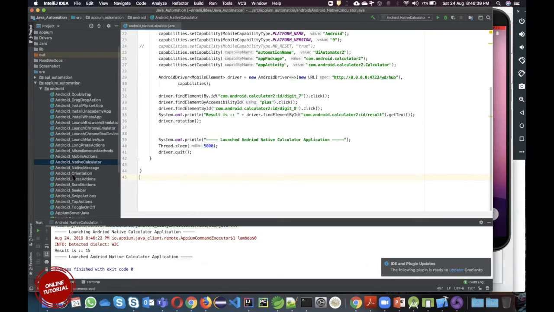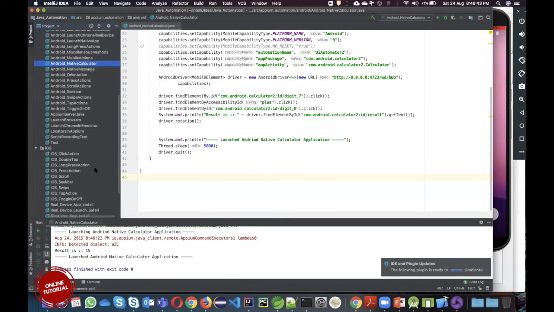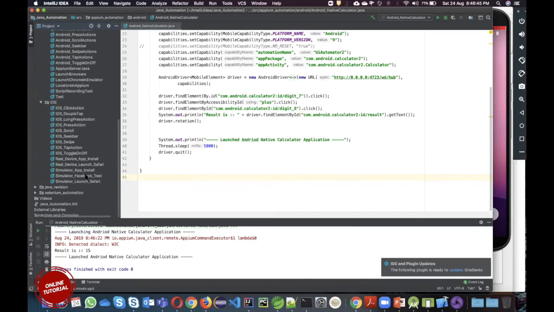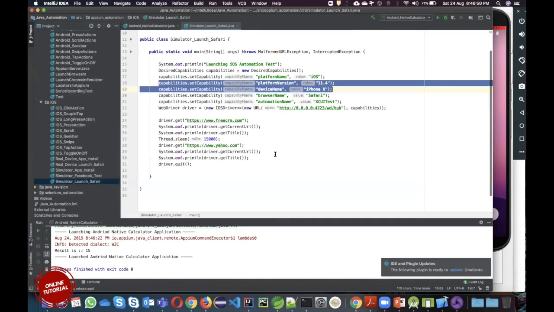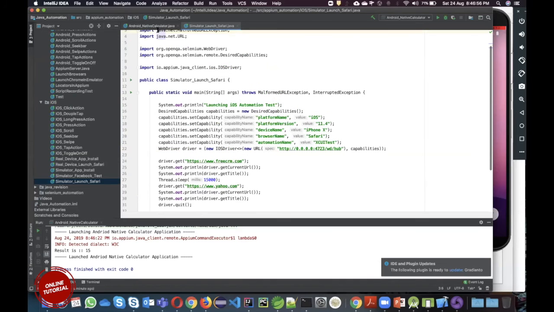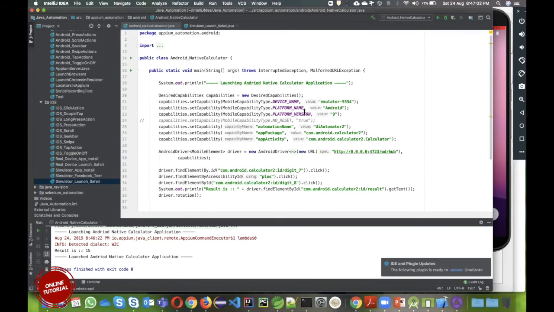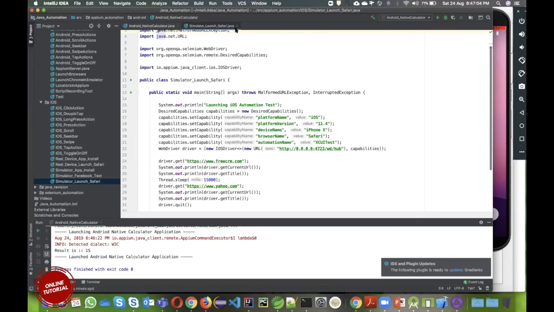Now I will show you in case of iOS, and what difference it will have. So here, if you compare the two capabilities, instead of Android you are passing iOS version, device name, browser name and other things.